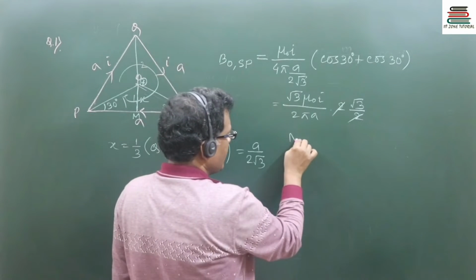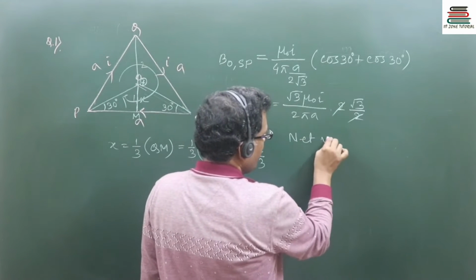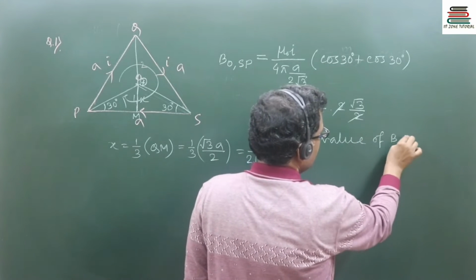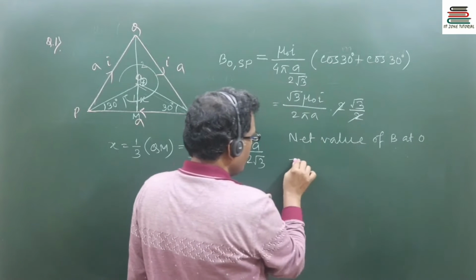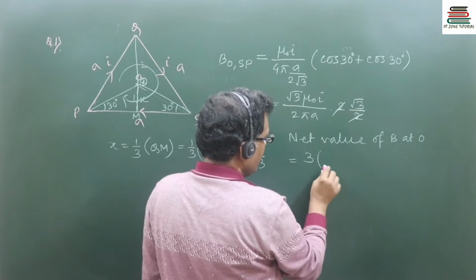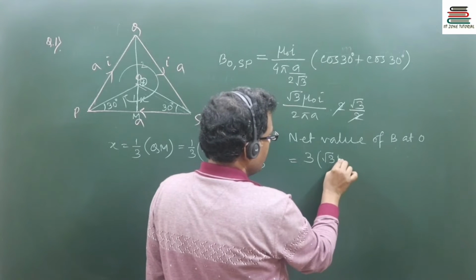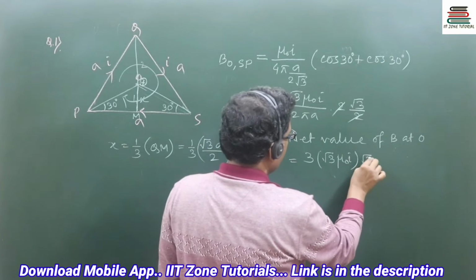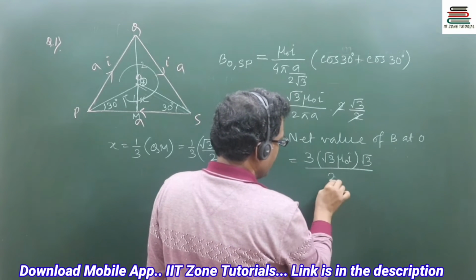So the net value of B at O will be 3 times this result, that is 3 into √3 mu naught I into √3 by 2 pi a.